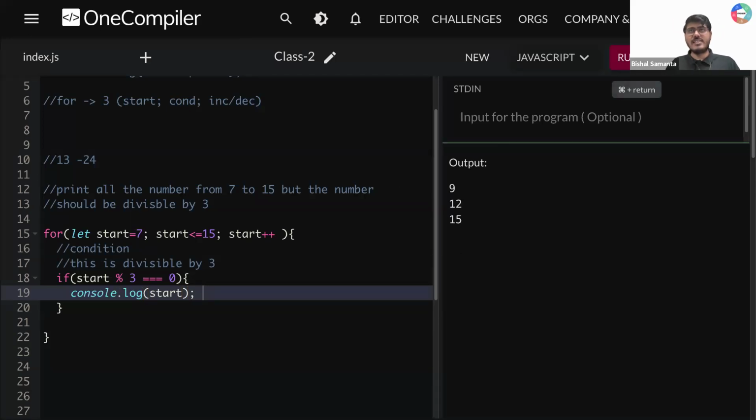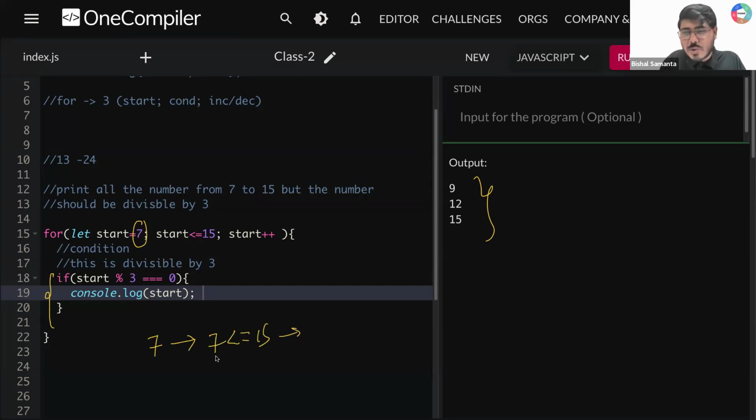So now if I run this thing, what am I getting, am I getting all the numbers? No. I'm getting only those numbers which are divisible by 3, because here I'm writing some condition. Now let me discuss with you how this is happening. Initially this is starting from 7. Okay. Now tell me what is the first condition. 7 less than equal to 15.